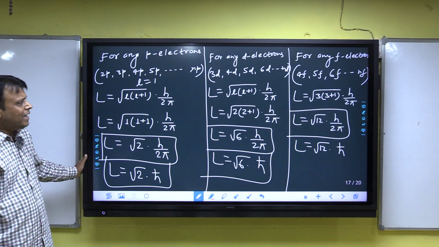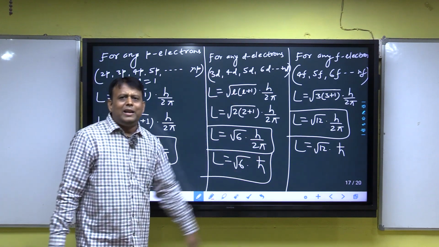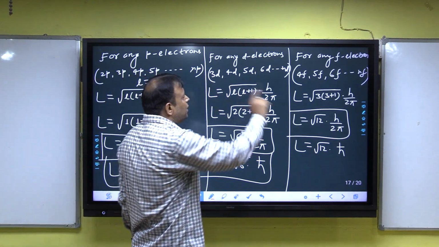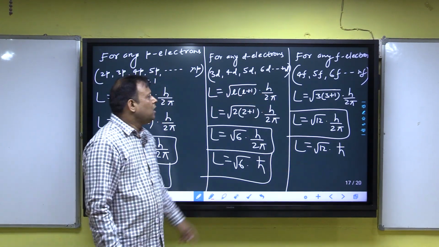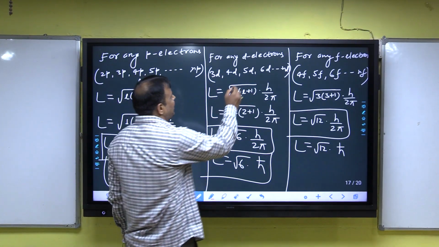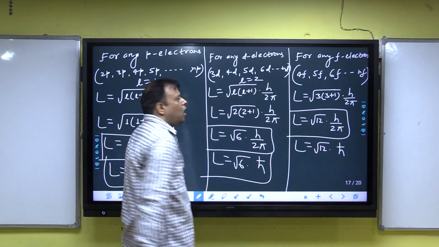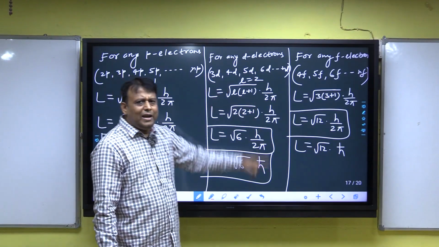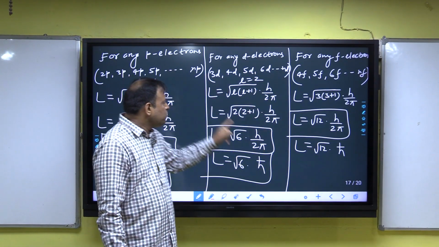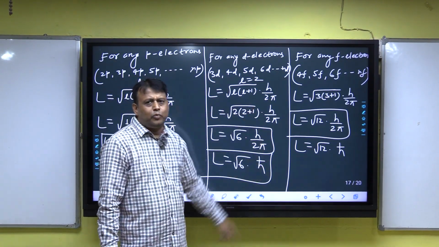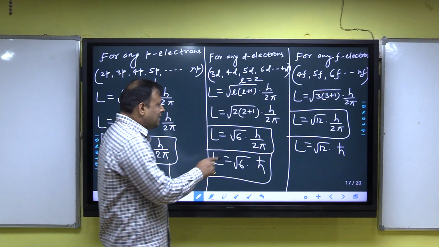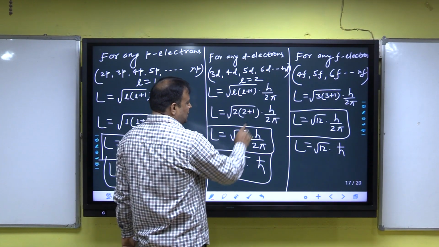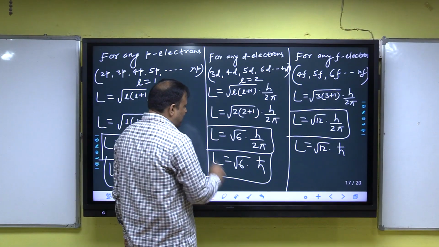Clear? Next, for any d electron, 3d, 4d, 5d, 6d, l is equal to 2. The orbital angular momentum is root under l into l plus 1, times h by 2 pi, so root under 2 into 2 plus 1, times h by 2 pi, and after calculation it will be root under 6 into h by 2 pi.